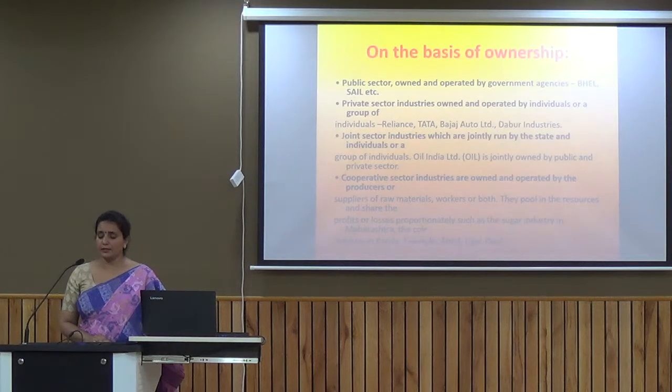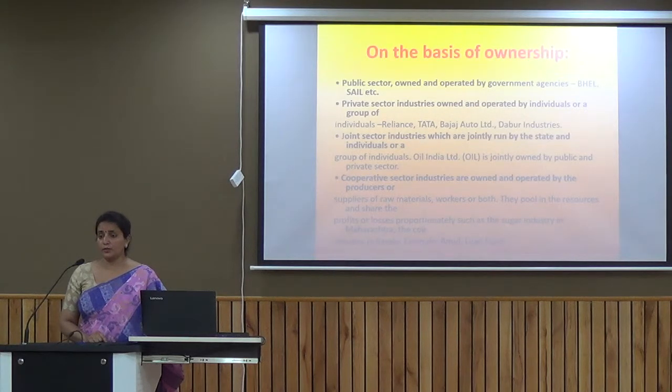Another category is on the basis of ownership. On the basis of ownership, we have 4 types of industries, that is private industry, public industry, cooperatives and joint industry. Now if we talk about the private industries, they are owned by private entrepreneurs. It might be by one single person or maybe by a group of people. Their objective is to earn maximum profit out of it.